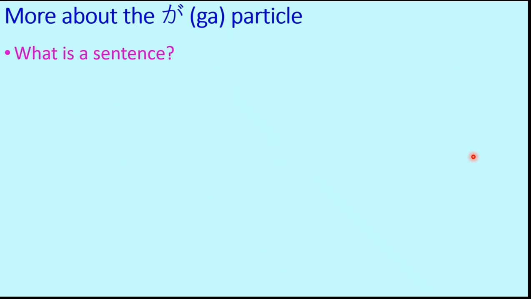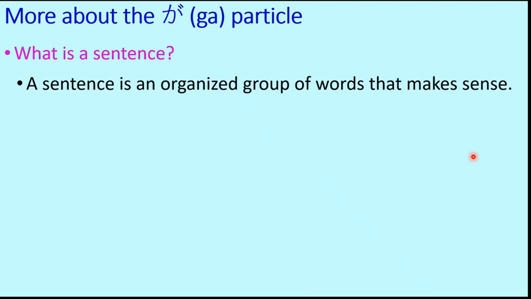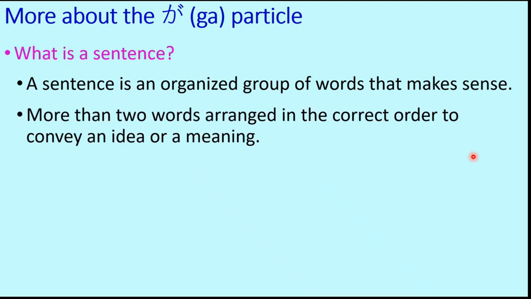Grammar is all about enabling a conversation, and the basic unit of a conversation is a sentence. So what is a sentence? A sentence is an organized group of words that makes some sense, that is, it gives a meaning. Two or more words arranged in the correct order to convey an idea or a meaning is called a sentence.